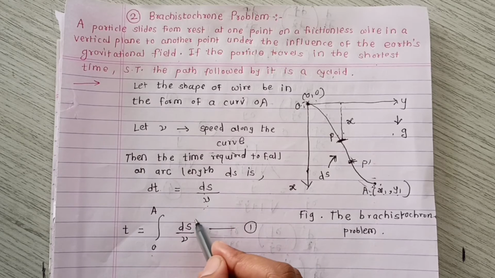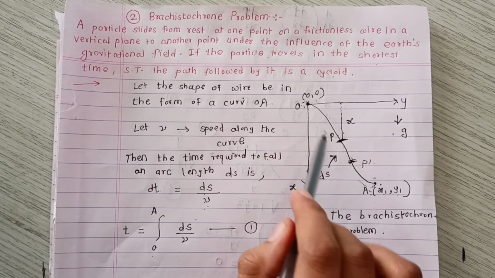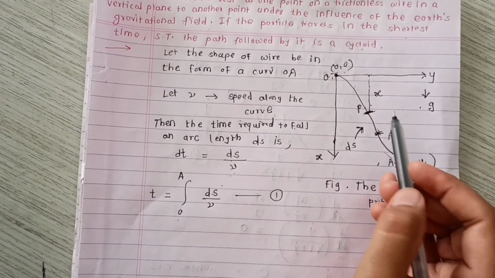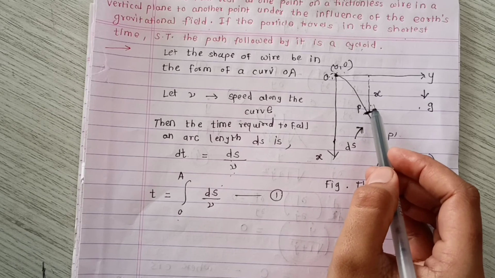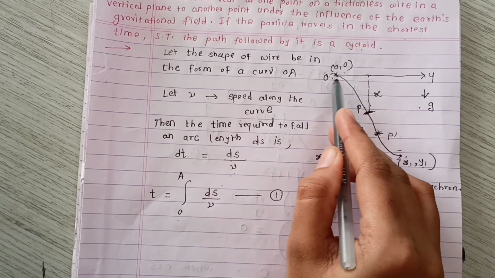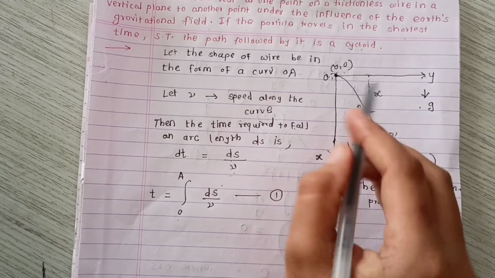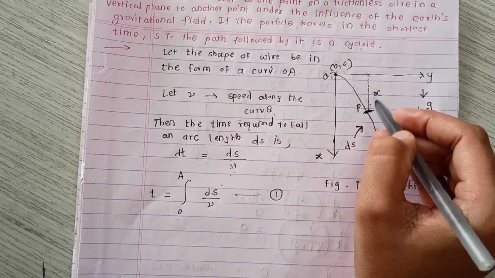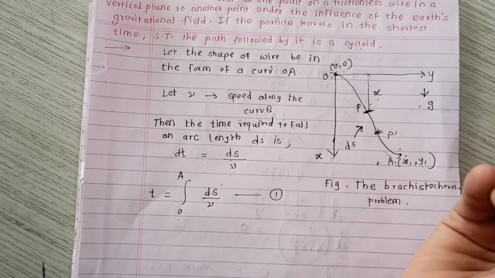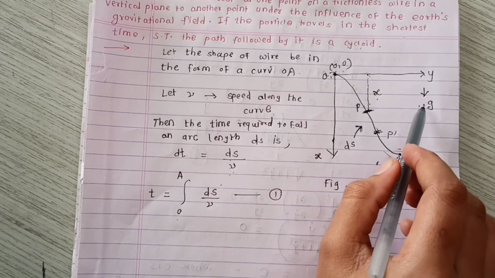We integrate this equation because we have to find the total time taken by the particle to travel from point O to A. Now here in the figure we take the vertical distance of fall from point O on the x axis. So from this point to this point the distance is x, and we know that the particle falls under the influence of gravity.